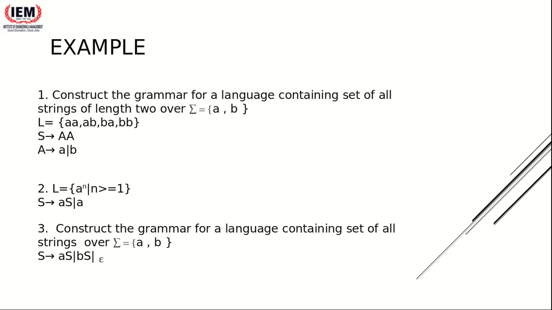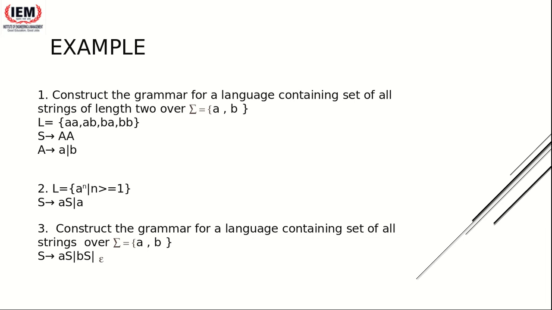Any possible combination of A and B should be part of my language, and I have to construct a grammar in such a way so that I get any and every string which is a part of this language. Question is clear? Yes, ma'am, it is clear.